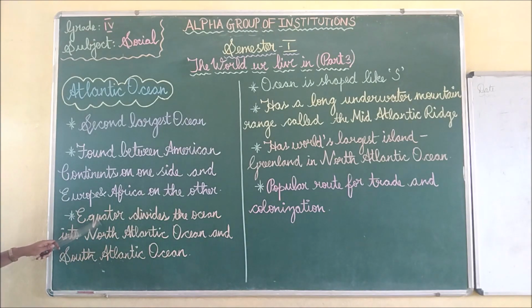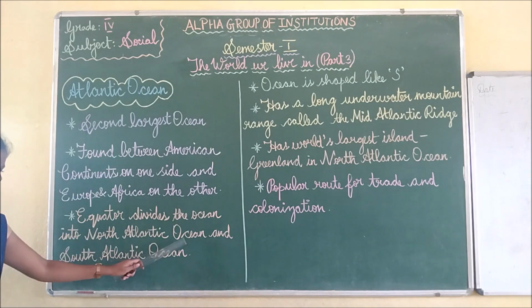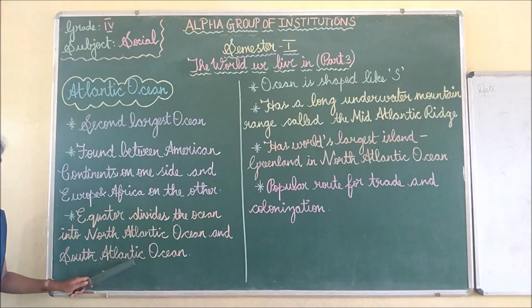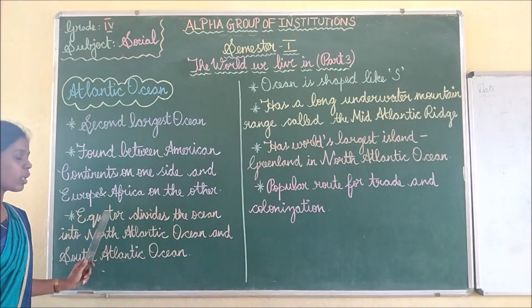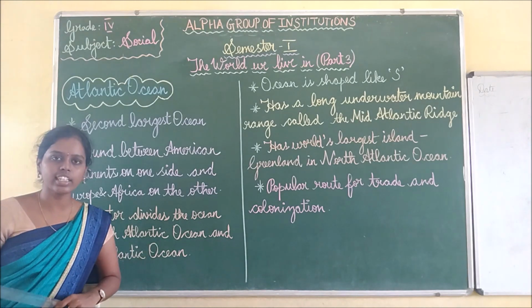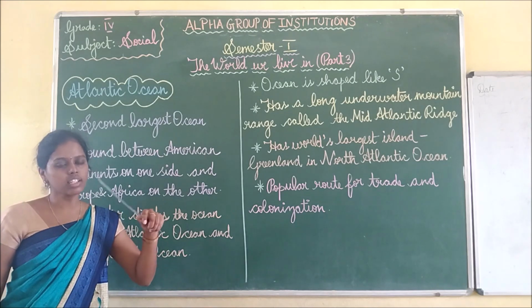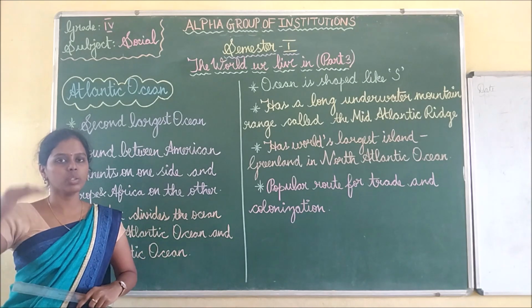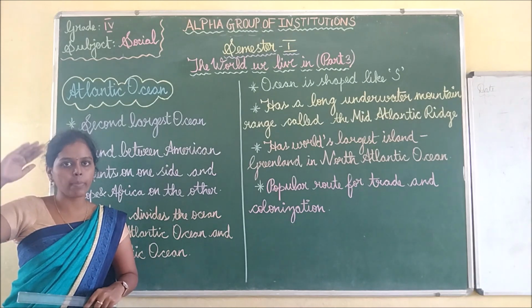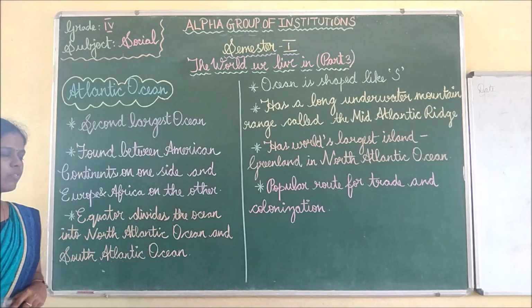Then the equator divides the ocean into the North Atlantic Ocean and the South Atlantic Ocean. So what is the equator? The equator is a latitude that divides the whole earth into the northern and southern hemispheres, so it divides the earth into two parts, upper half and lower half, like we have seen.